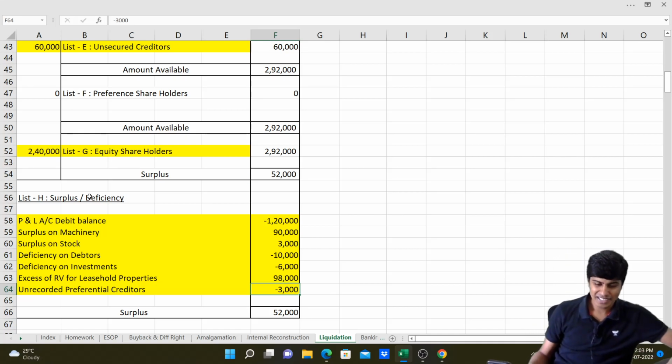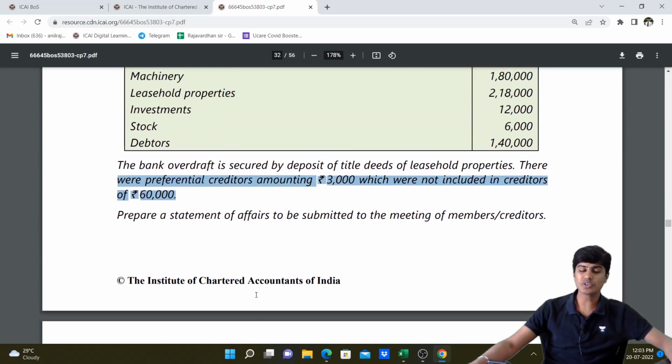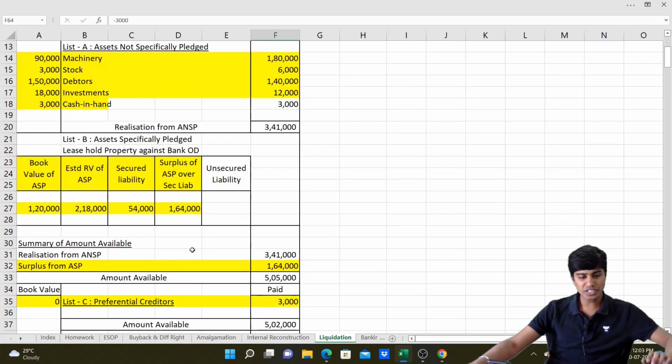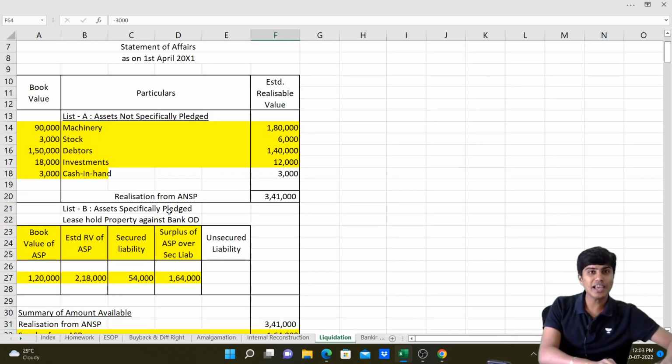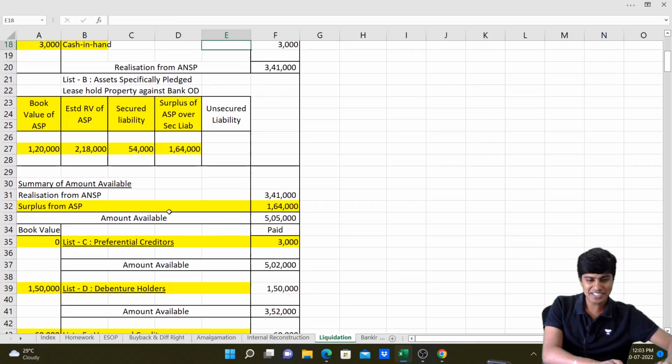Got it, everyone? Great. What do we have after that? And that's it. Nothing else. The entire question is done. Let's just close our format now. So if we come to list A, we have the realization from all the assets except cash. Cash cannot be sold. What cash we have is the cash realized.